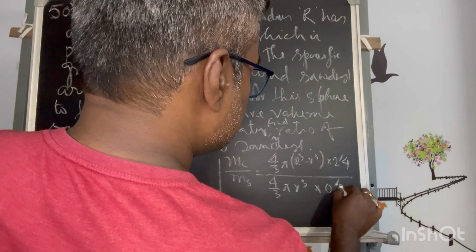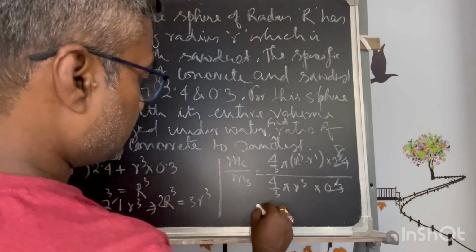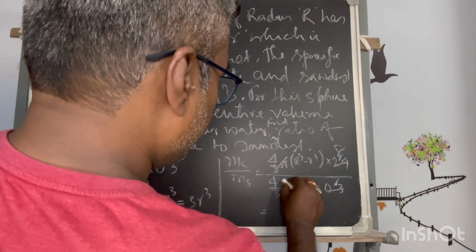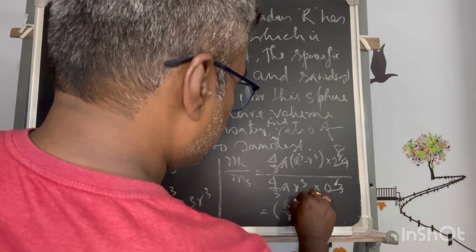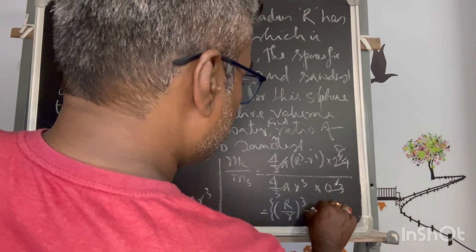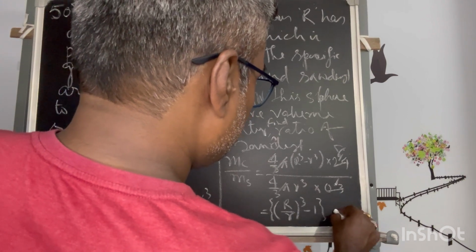Okay, so this will cancel, this will cancel, so this becomes (R by r) cube minus 1 whole into 8.